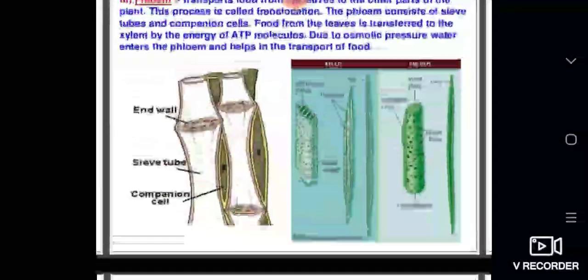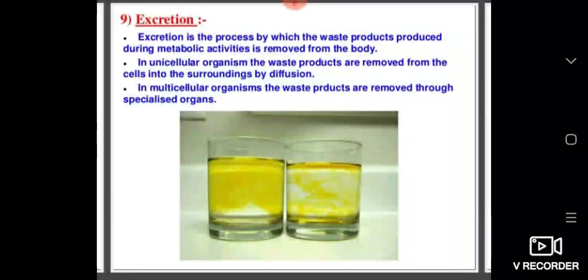Okay, dear students, today we shall discuss excretion. We have already discussed how organisms get rid of gaseous wastes generated during photosynthesis or respiration.